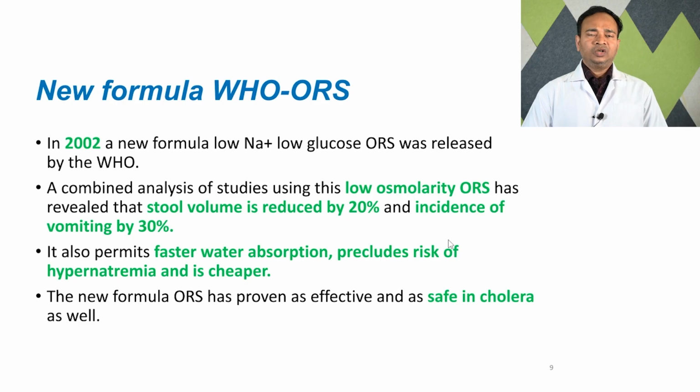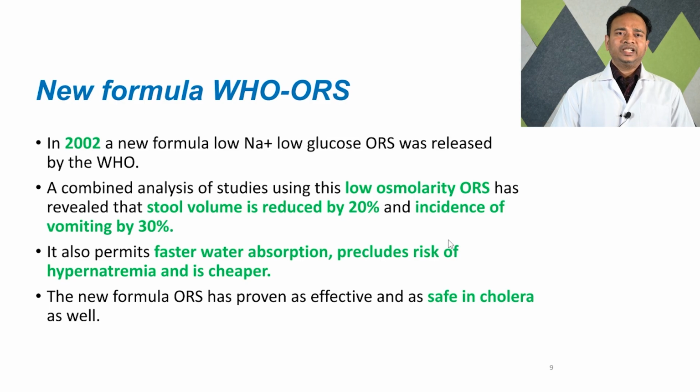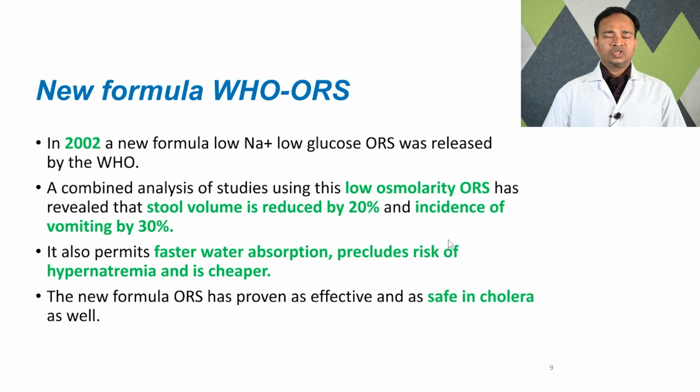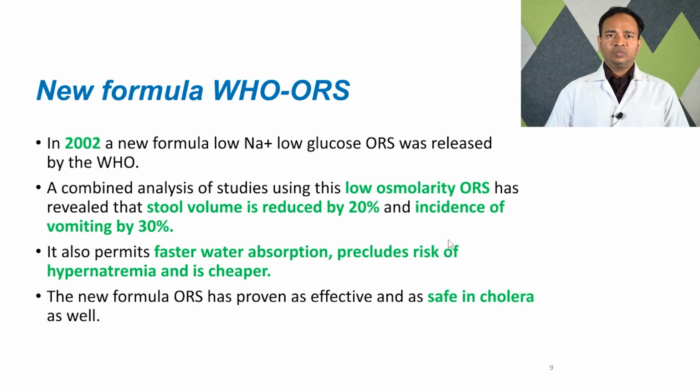So what happens in the WHO formula of 1984? It contains high sodium and high glucose. Because of high sodium contents, there was increased chances of vomiting, and due to high glucose concentration in the old formula, there was increased chances of increase in stool volume, and also there were chances of periorbital edema due to high sodium concentration. So this new formula has reduced sodium and glucose concentration.